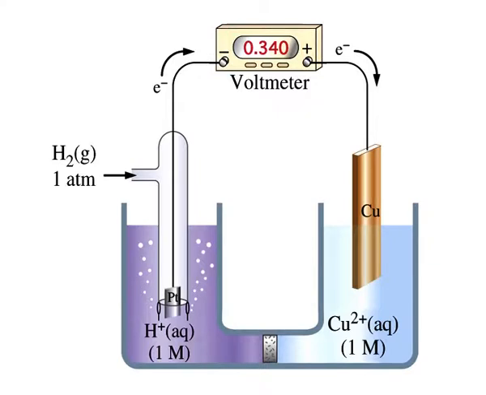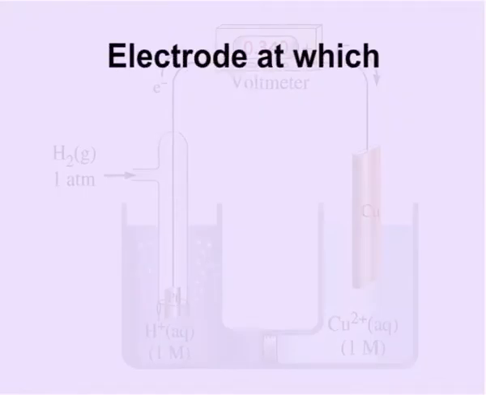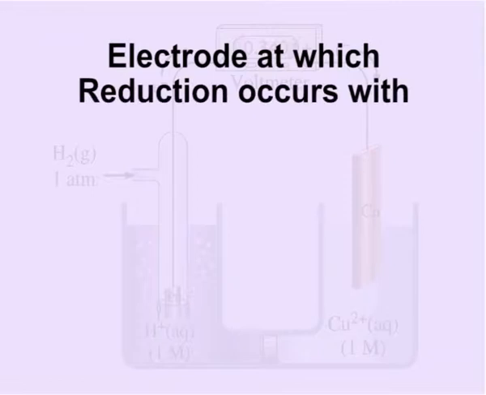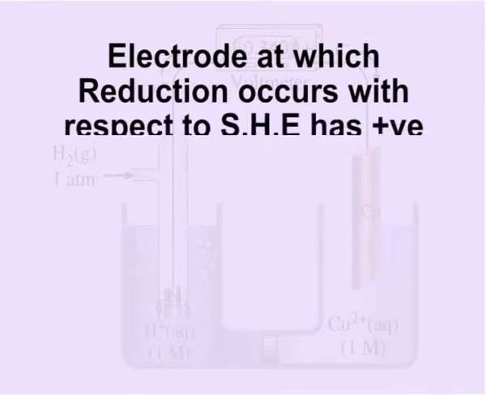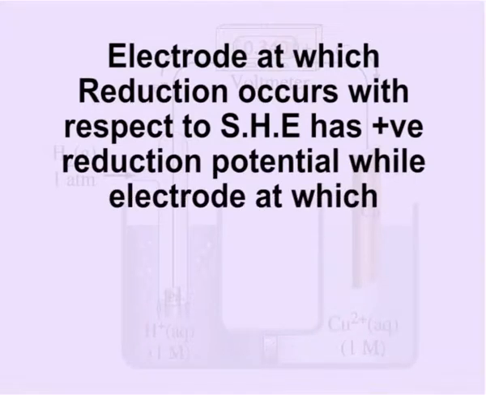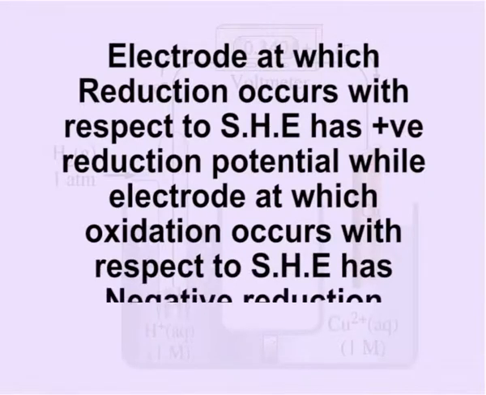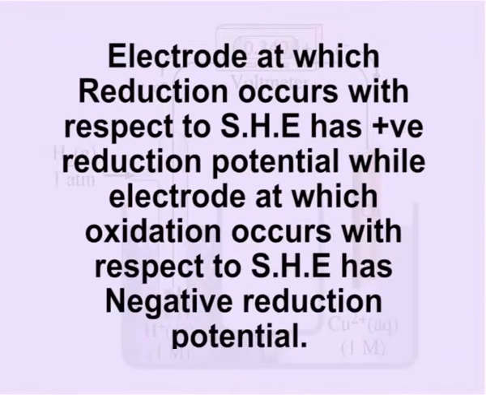The standard electrode potential of copper is plus 0.34 volts. Similarly, the standard electrode potentials of other metals can be calculated. Thus, the electrode at which reduction occurs with respect to standard hydrogen electrode has positive reduction potential, while electrode at which oxidation occurs with respect to standard hydrogen electrode has negative reduction potential.